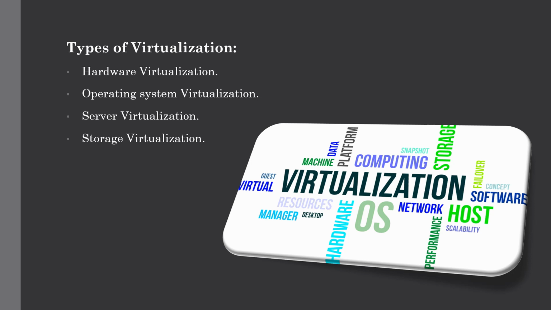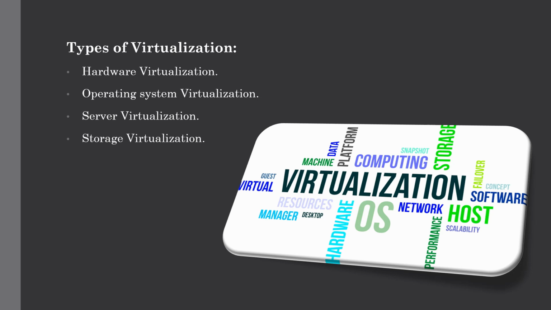When the virtual machine software or VMM is installed on a host operating system instead of directly on the hardware system, that is operating system or OS virtualization. Its main usage is for testing applications on different operating system platforms.